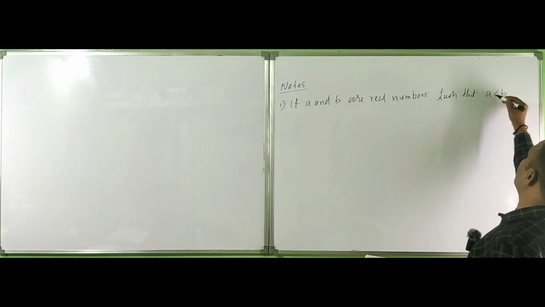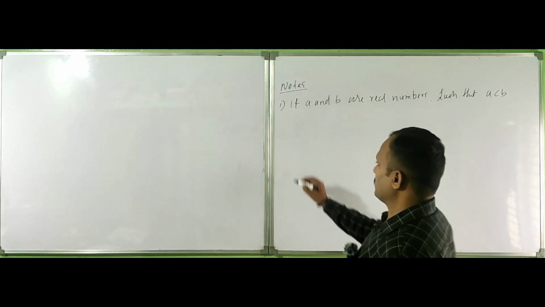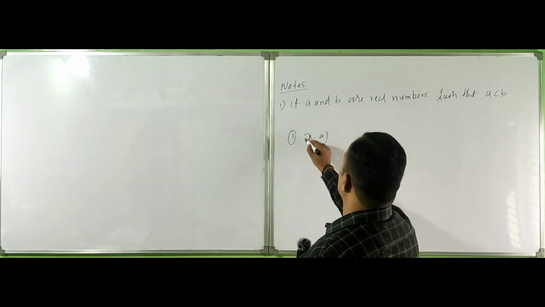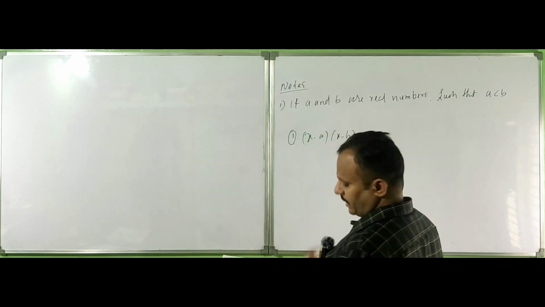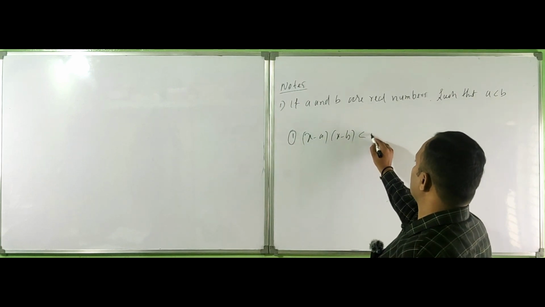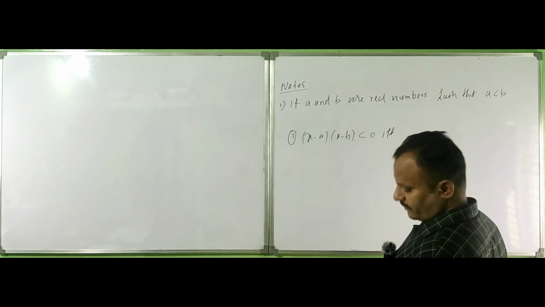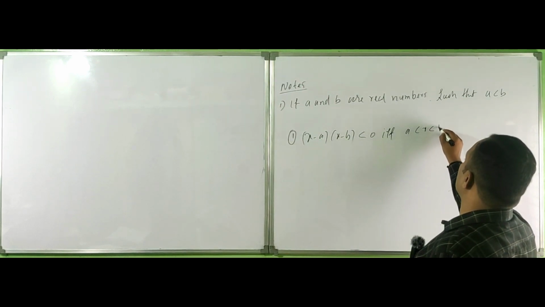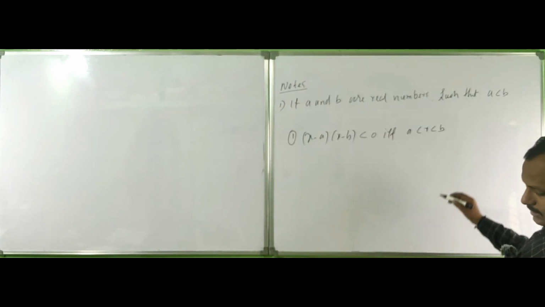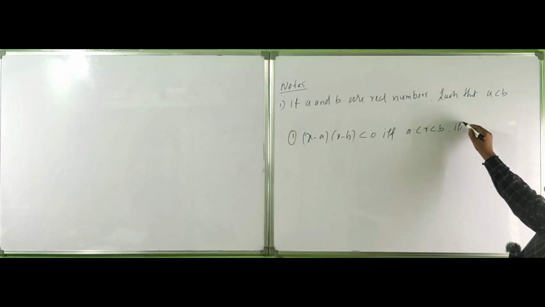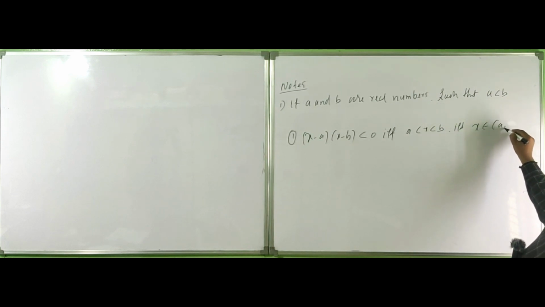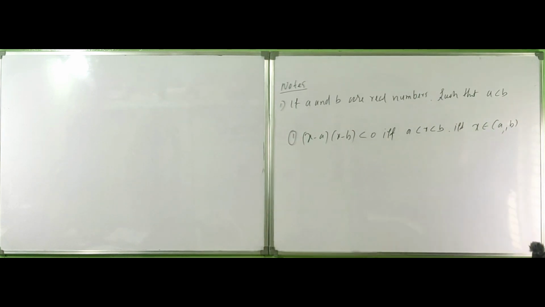A is less than B, then, okay, sir, one very important one: (x minus A)(x minus B) is less than 0 if and only if A is less than x less than B, again if and only if x belongs to the open interval (A, B), right?